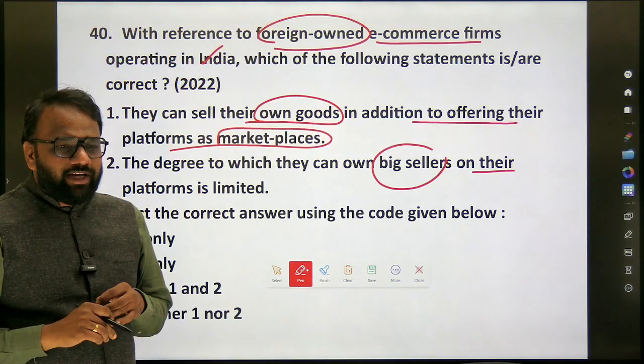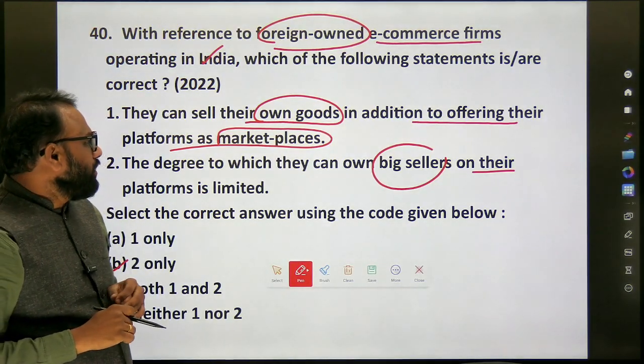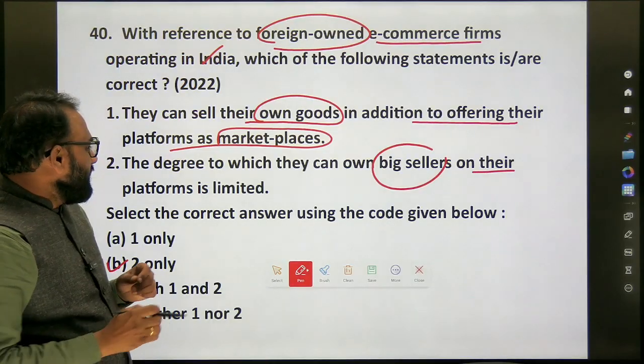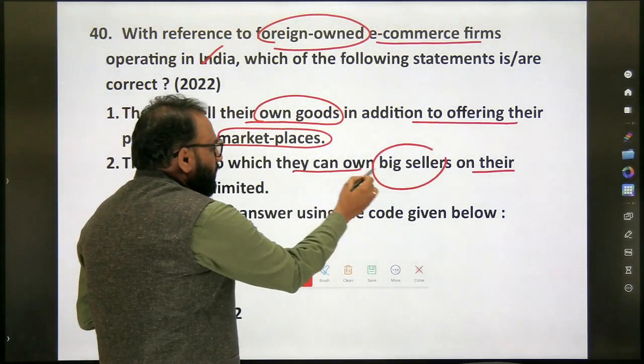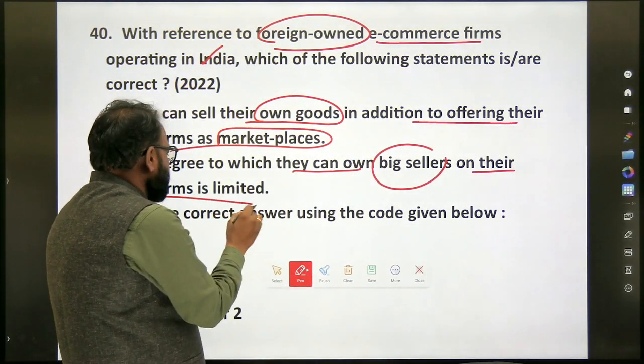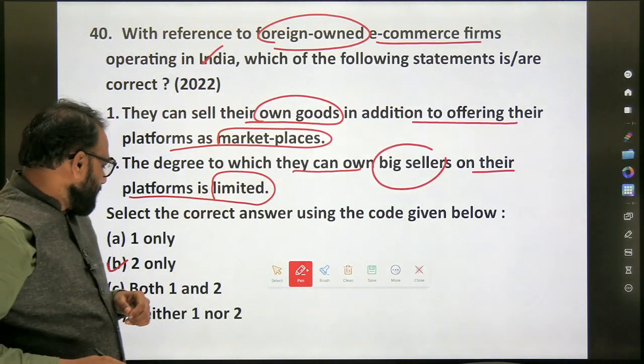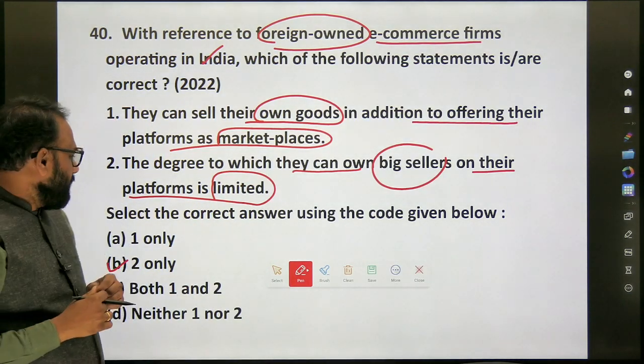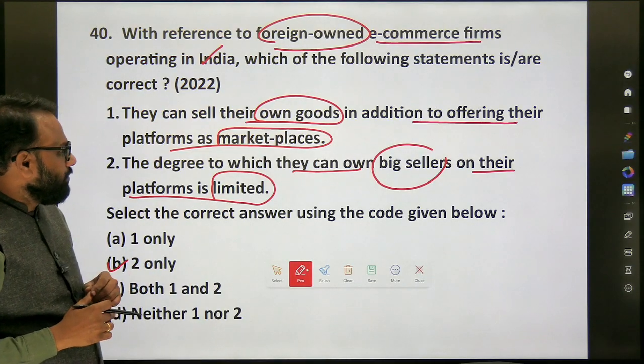Yes, they cannot sell their own goods. Okay, so they have to just work as a marketplace. Next, the degree to which they can own big sellers on their platforms is limited. The official answer key, I think, is neither one nor two. It's not two only. It's neither one nor two.